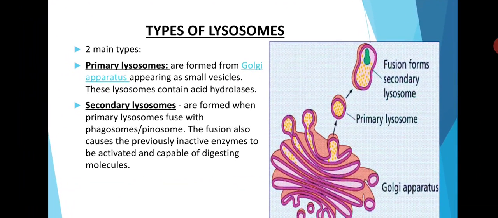Second one is secondary lysosome. Secondary lysosome are formed when primary lysosome fuse with phagosome or the pinosome. What is phagosome? Particle containing vesicle called phagosome. What is pinosome? Vesicle filled with extracellular fluid is known as pinosome. When this lysosome will fuse with phagosome, then they will be formed secondary lysosome.